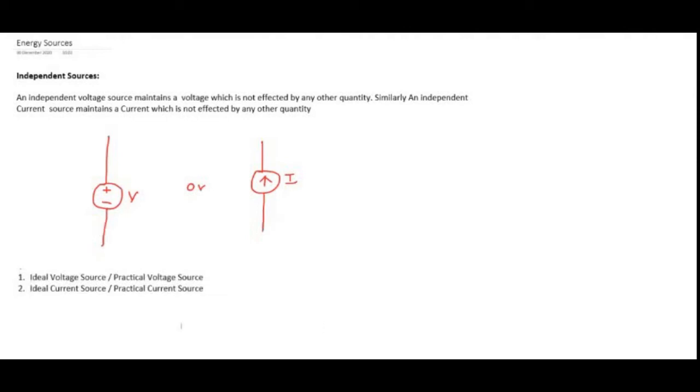Now what is the ideal voltage source? An ideal voltage source is a two terminal element in which the voltage Vs is completely independent of the current Is. So whenever we are taking the voltage and current relationship, if the voltage is completely independent of the current present in the circuit, then we can say that this is an ideal voltage source. Now we'll see the simple diagram of the ideal voltage source.